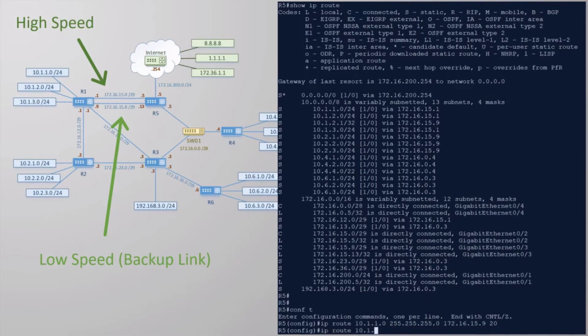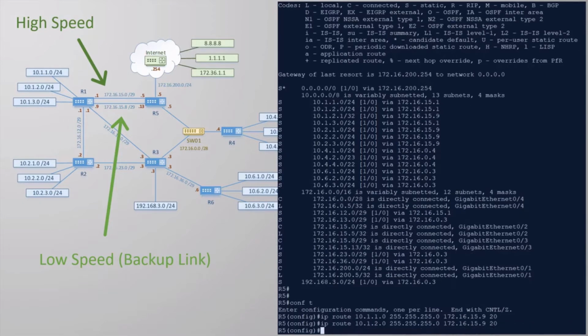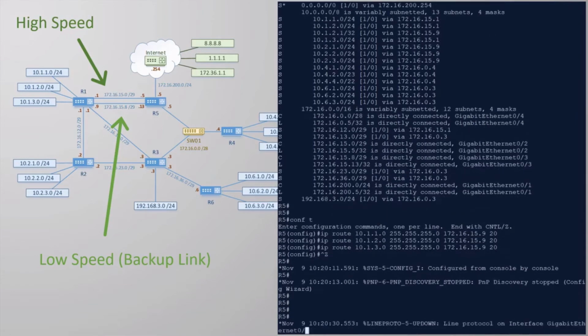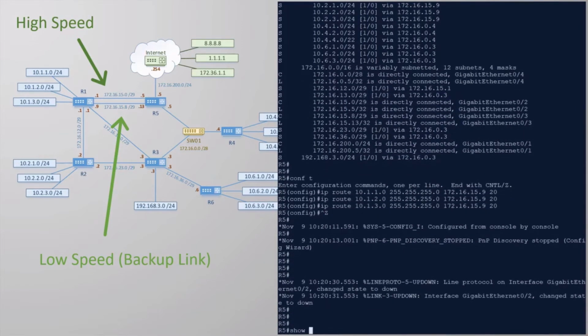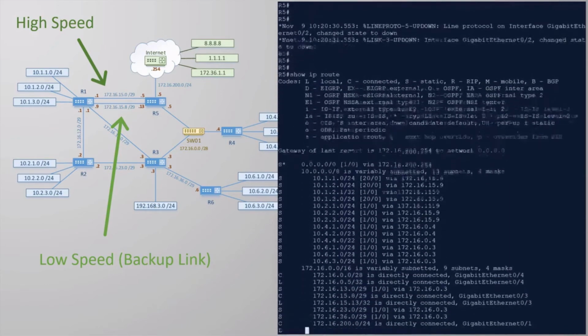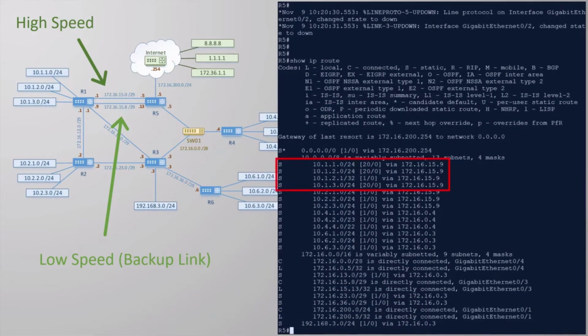Our regular routes have an AD of 1, so they will be added to the routing table under normal circumstances. If that interface goes down, the regular route will be removed, and this route with the higher administrative distance will be added instead. And just to prove it, if I break the primary link now, we can see that the new routes are now in the routing table. We know these are our backups as the administrative distance next to the route is 20, not the usual 1.